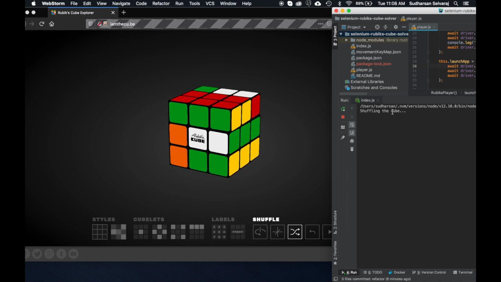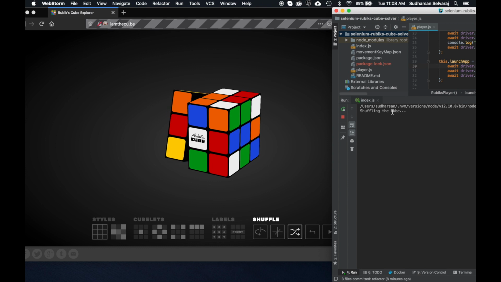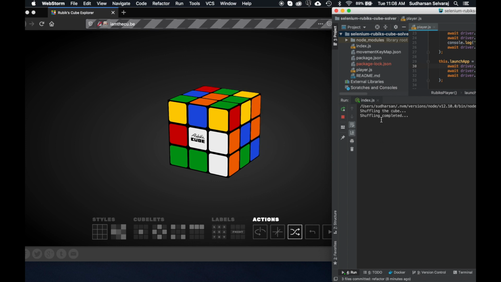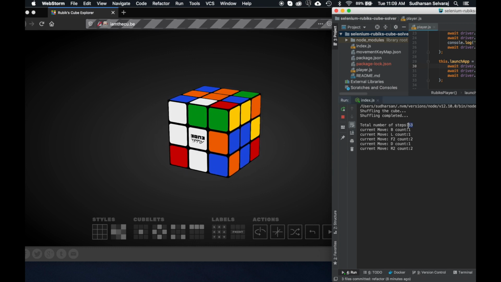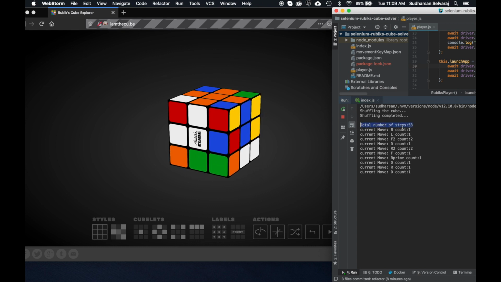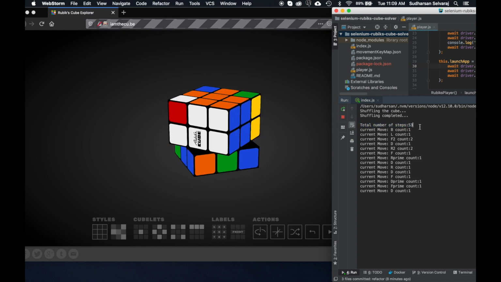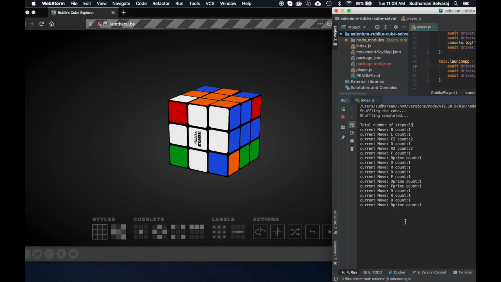Okay, it started to shuffle the cube. So shuffling has been completed. As you can see, in our last execution the total steps was 70, but for this particular execution, it was 53. So it started doing the movements.